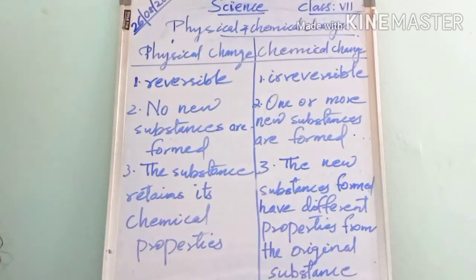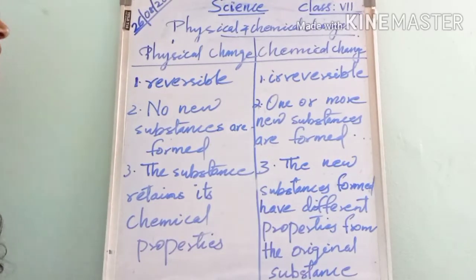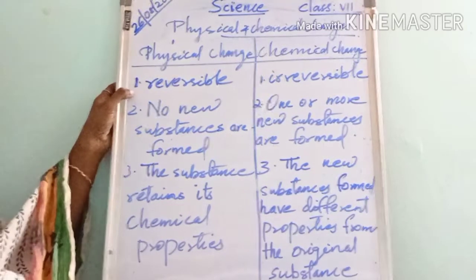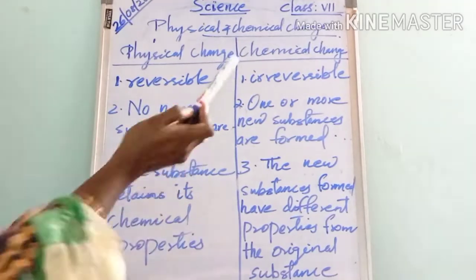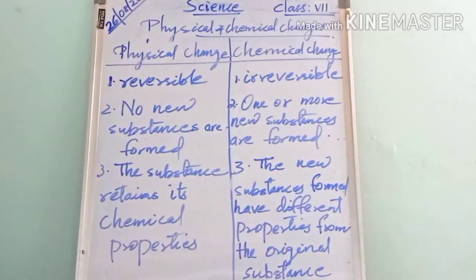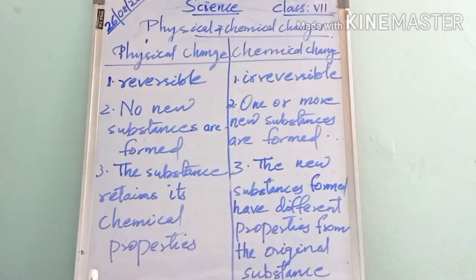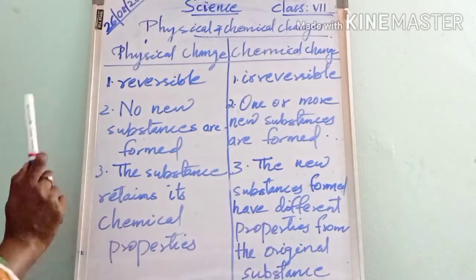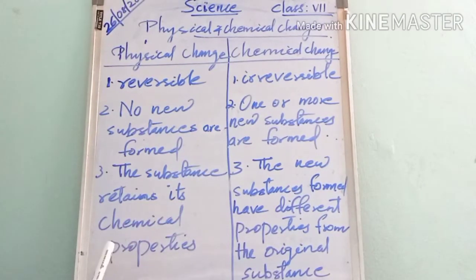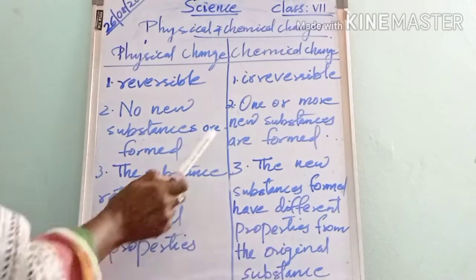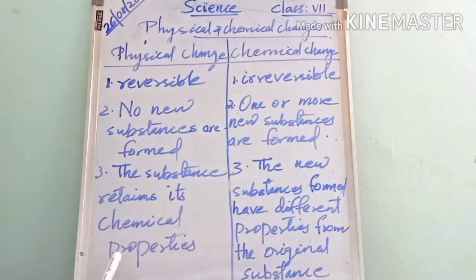Let's see the difference between physical change and chemical change. The first is that physical change is a reversible process, and chemical change is an irreversible process. Second, in the case of physical changes, no new substances are formed, but in the case of chemical changes, one or more new substances are formed.